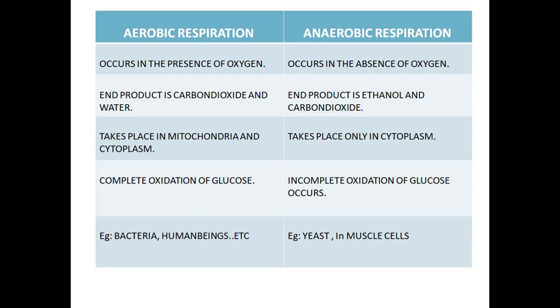So what are the end products of aerobic and anaerobic respiration? At the end of aerobic respiration, we get carbon dioxide, water and energy. So the main end products are carbon dioxide and water. And during anaerobic respiration, we get ethanol and carbon dioxide. Then in aerobic respiration, we saw it occurs in two main sites, that is in the mitochondria and cytoplasm.